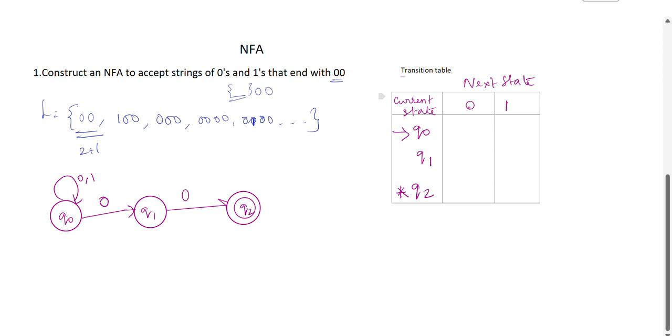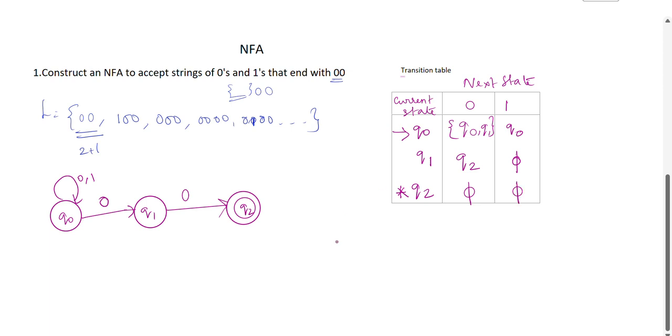Q0 on receiving 0 moves to Q0 itself, and on receiving 1 it moves to itself. Q0 on receiving 0 also moves to Q1, so give it in parenthesis. Q1 on receiving 0 moves to Q2, and there is no transition for 1. And Q2 has no transition at all.